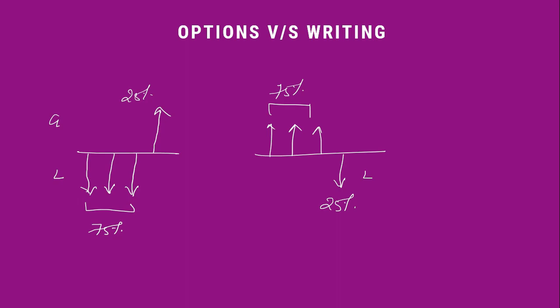It is very simple. Option writers are always smart, they have more money and their winning probability is also very high. That is why 70 to 75% of the option writers make money and 70 to 75% of option buyers lose money every single day. To give you a simple conclusion, I can give you one more example.